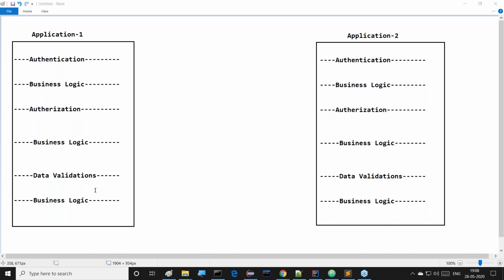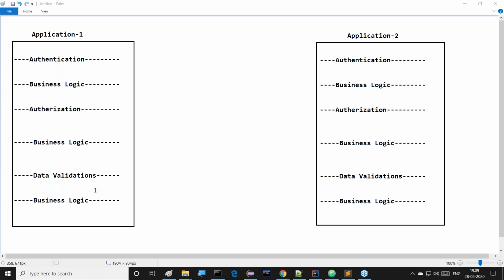Before giving the answer, you have to think about it. Why are we giving the answer like this? For 100 applications, how many copies of services do we have to provide? 100 copies of services we provided. When we provide 100 copies of services for 100 applications, where do we maintain reusability and code shareability? Are you getting this reusability and shareability in this particular context? No, we are not getting any reusability and shareability in this situation.